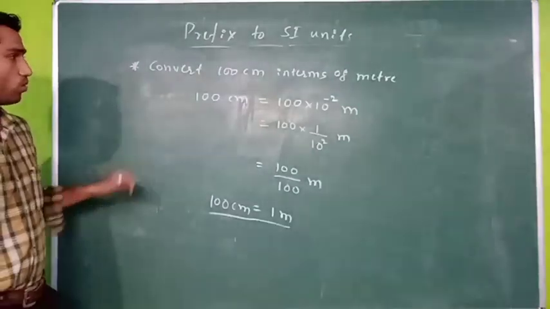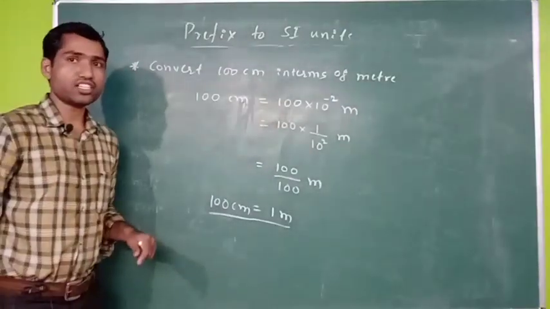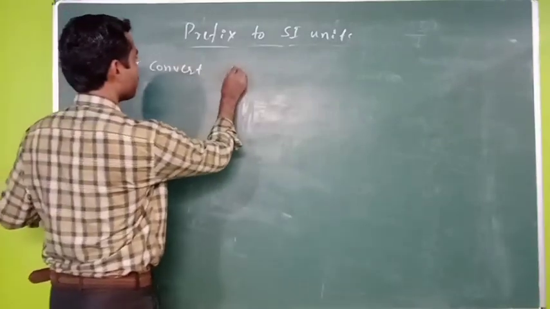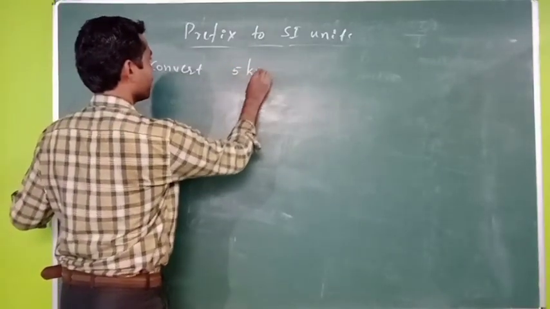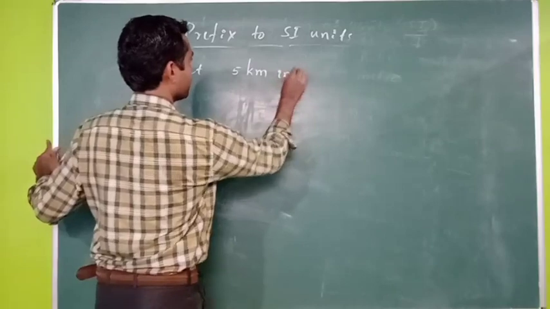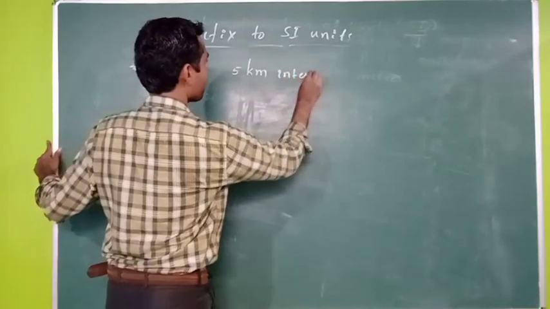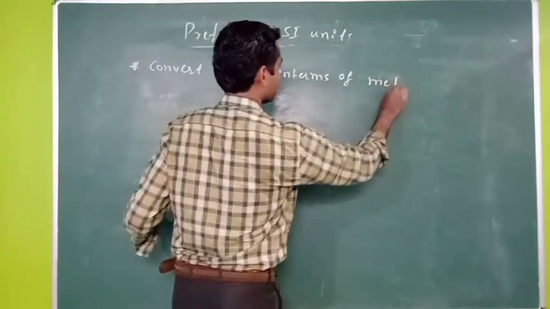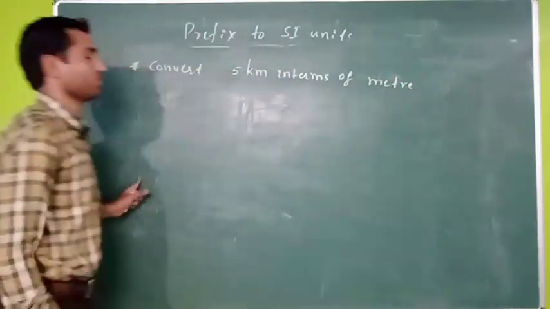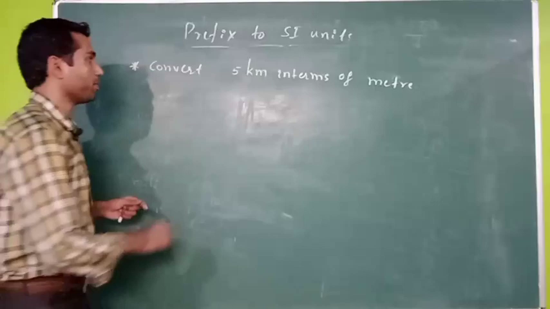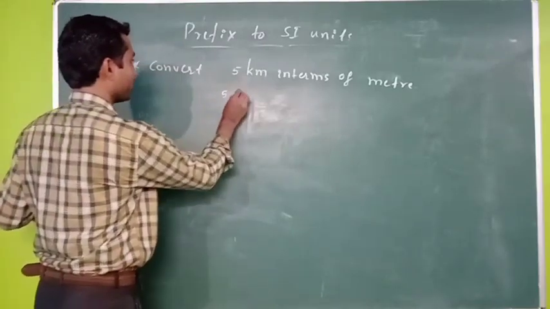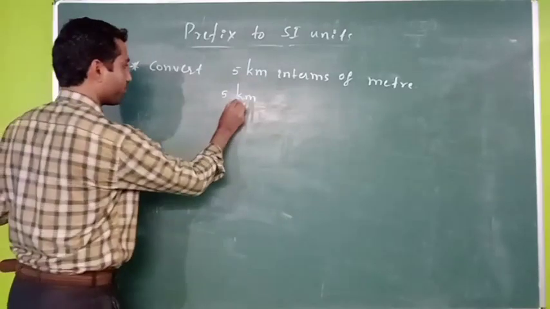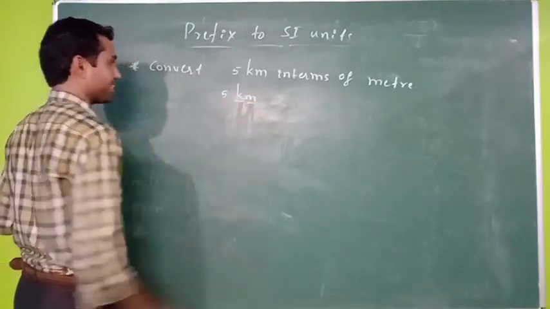Right. So now let us take one more example. That is, convert 5 kilometer in terms of meters. 5 kilometer I have to convert it into meters. So 5 kilometer, right? Small k, small m. K is the prefix for the SI unit meter, right?